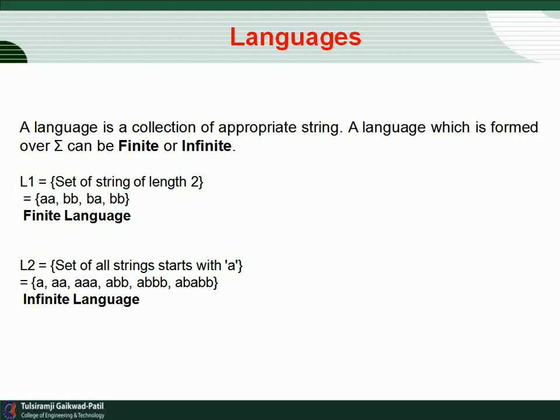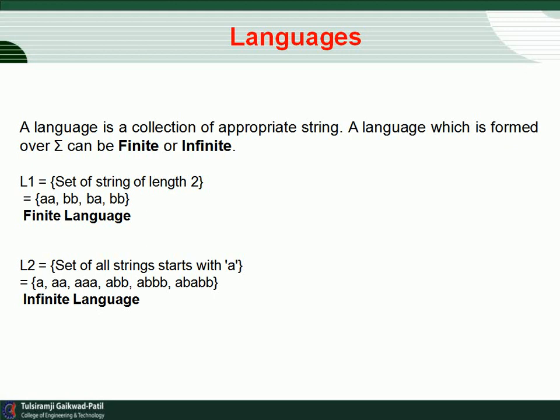Next is the language. A language is a collection of appropriate strings. A language which is formed over summation can be finite or infinite. There are two types of language. First is the finite, second is the infinite. There are two sets: L1 which contains the finite language, and L2 which contains the infinite language. L1 is the set of strings of length 2.